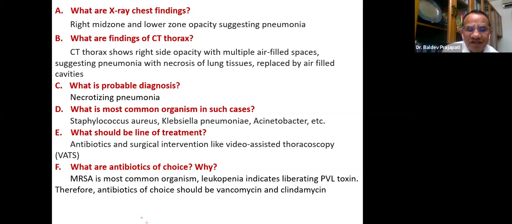The second thing, MRSA with this complicated pneumonia, the anti-staph choice is vancomycin. Therefore, we go for the combination. Suppose by chance the patient has not gone into necrotizing pneumonia, then probably only vancomycin in a case of MRSA may be sufficient. But very clear cut, what is the evidence of the PVL toxin? Can anybody answer me? From which point did you predict that there is a complication by the PVL toxin? There was some important clue in the scenario.